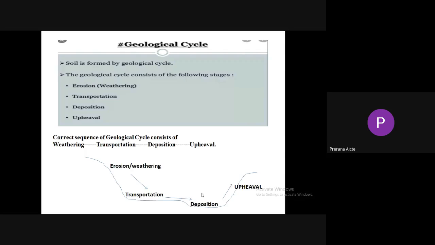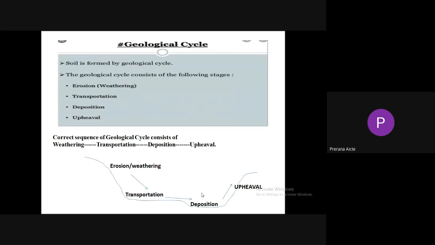This top layer is transported by exogenous geological agents such as water or wind, from one place to another. When the velocity of the agents reduces, the soil particles are deposited. After deposition, irregularity is slowly formed again, which is known as upheaval.